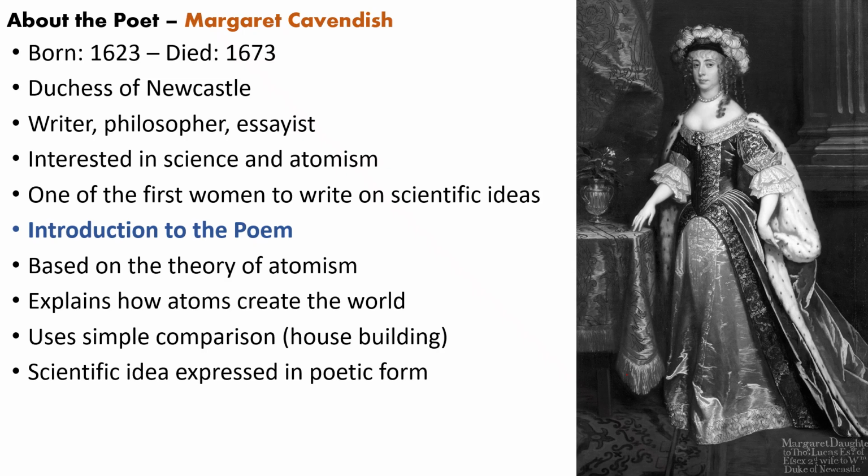So before going to the detail of the poem, let's jump to the poet, Margaret Cavendish. She was born in the year 1623 and died in the year 1673. She was the Duchess of Newcastle. Newcastle is an area in northern England. And Duchess means the wife of a duke. Duchess is a lower rank than queen. So she was the Duchess of Newcastle.